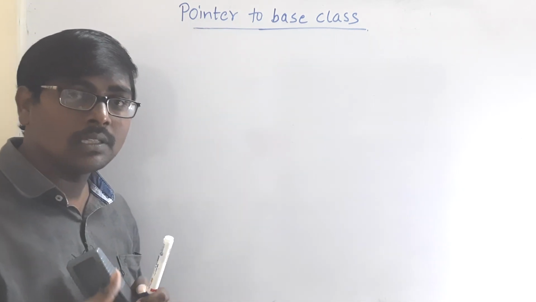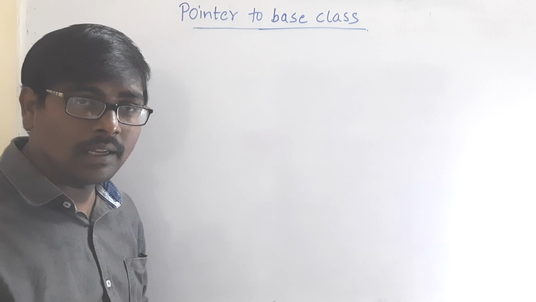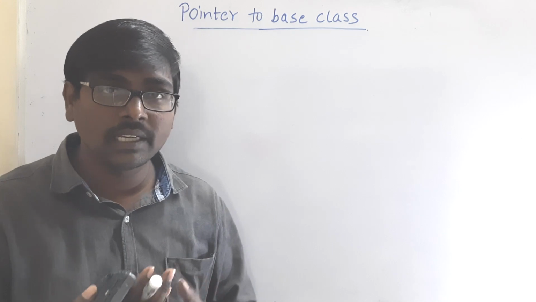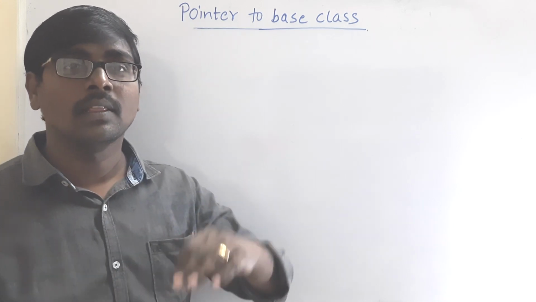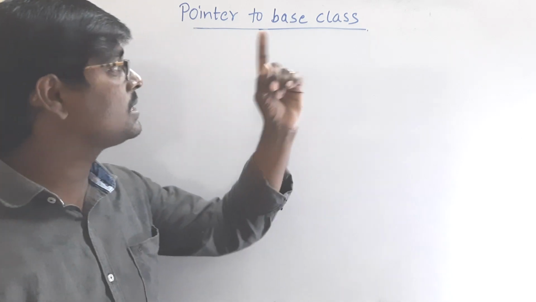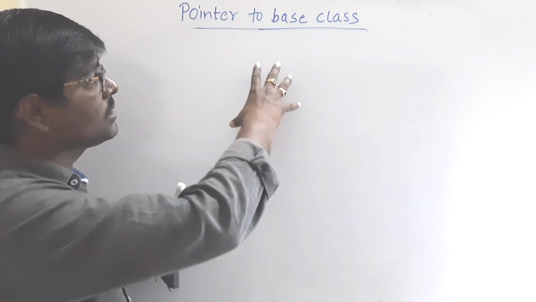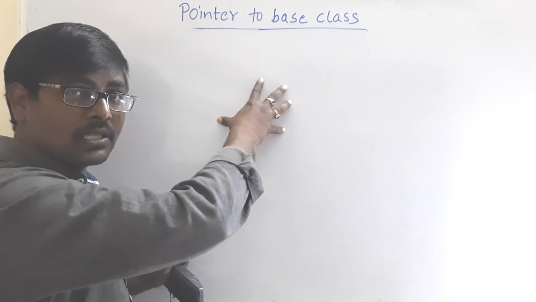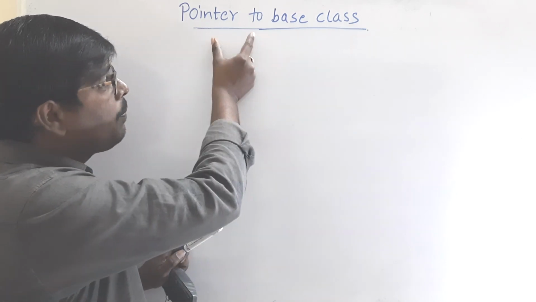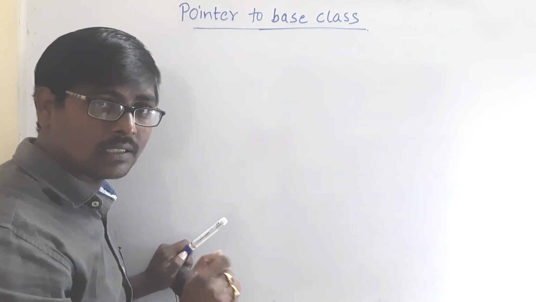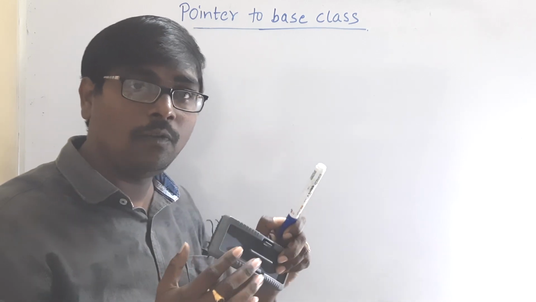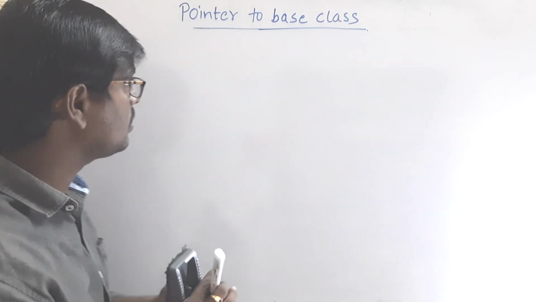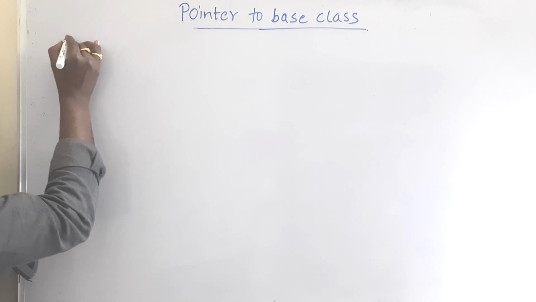Okay, that means coming to the inheritance concept. Inheritance means one class acquires the properties of another class. The class which gets the property is called the derived class. The class from which we are getting the property is called the base class. Now the question is, we have created a base class and a derived class, and we are creating some members in the base class and derived class, and the pointer is of type base class. We have to declare a pointer of base class type, and by using that pointer we can access the members. So consider a simple scenario, then it is very easy.